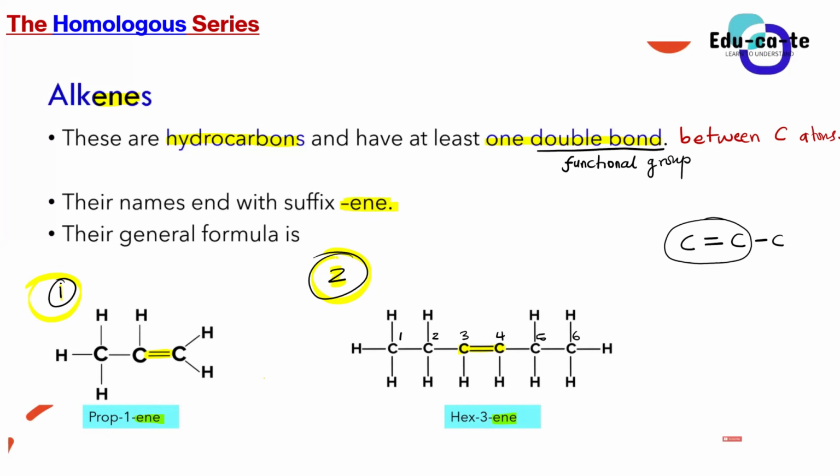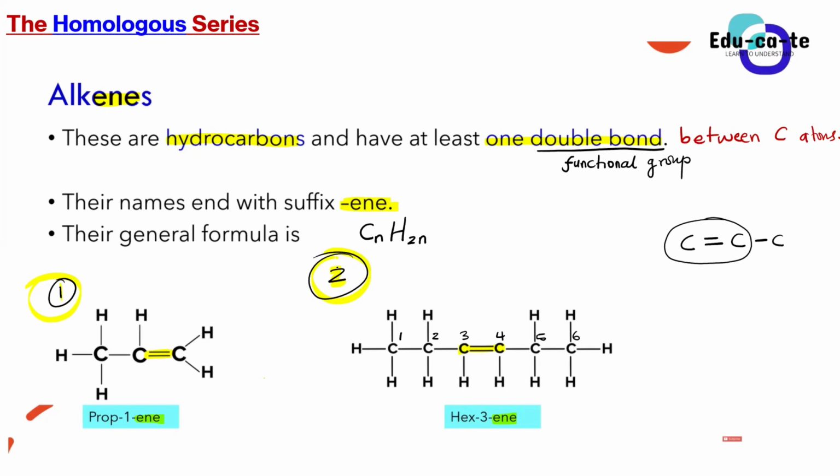So alkenes also have their own general formula. The general formula for alkenes is CnH2n. What do you guys think this means? I want your own interpretation. If I say the general formula for alkenes is CnH2n, what do you think this suggests for the alkenes? Raise your hand. How can you interpret it in your own terms?